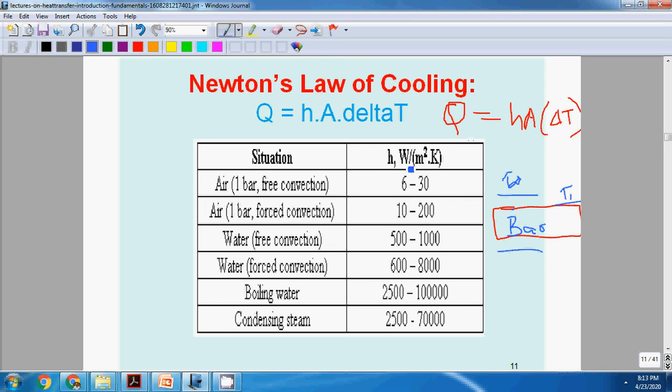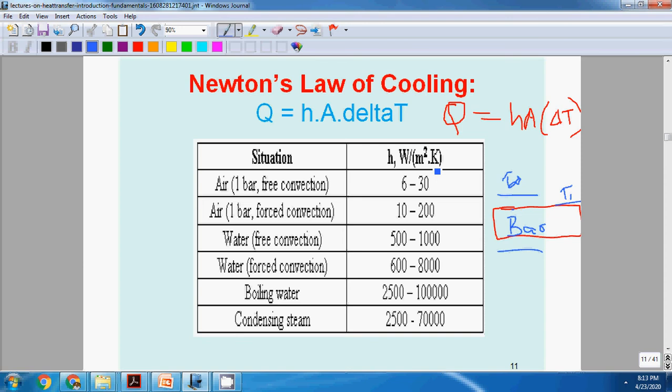Its unit is watt per meter square Kelvin. It cannot be measured directly, it has to be calculated. Means H is not a property of the fluid or a property of the material. As we have seen in conduction heat transfer, thermal conductivity is a property of the material, but heat transfer coefficient H is not at all a property of the material.